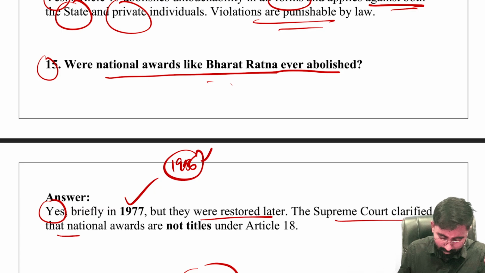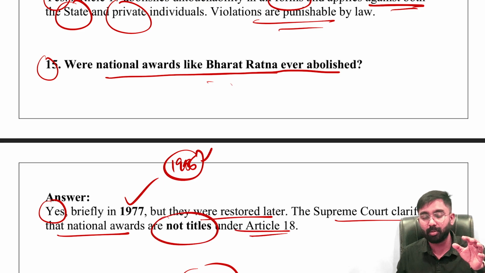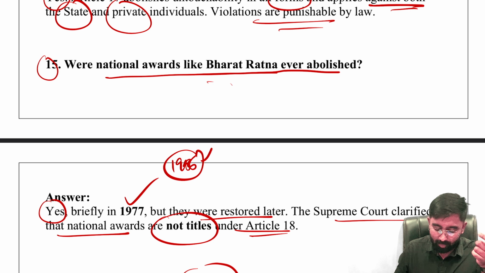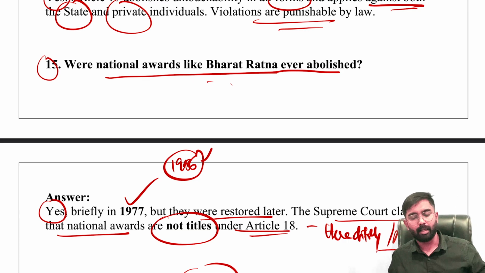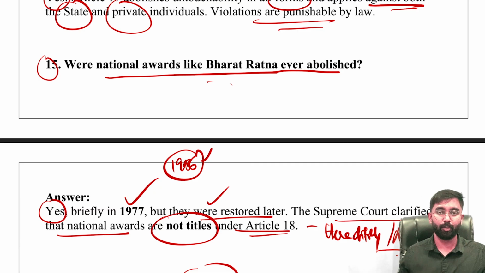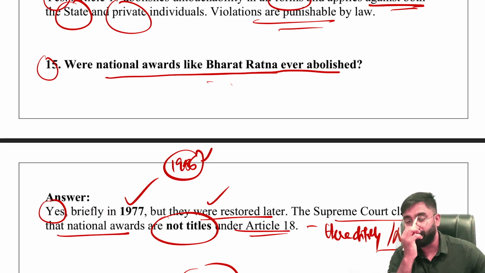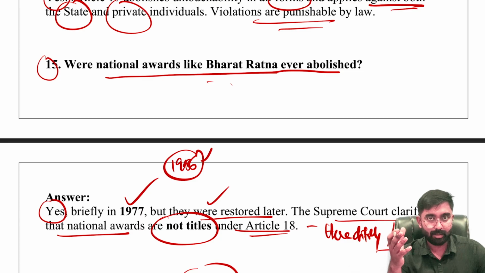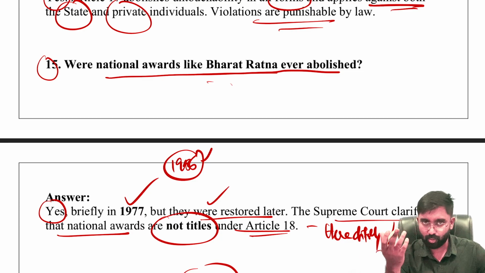The Supreme Court clarified that the national awards are not titles under Article 18. Article 18 talks about abolition of those titles which are mostly hereditary, or talks about nobility, right? These are the two important keywords: hereditary, nobility. If you know that much, that is sufficient. However, for Padma Awards, Padma Shri, Padma Vibhushan, it is also very important to keep in mind that it is clearly mentioned that they cannot be used as a suffix or a prefix, else the award will be taken back.